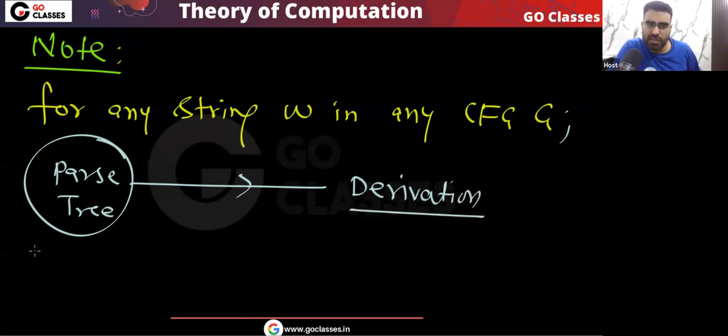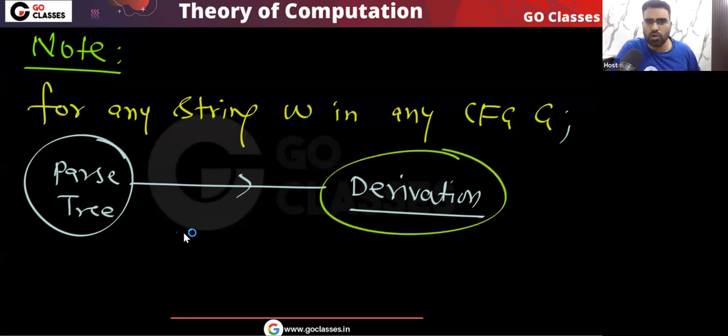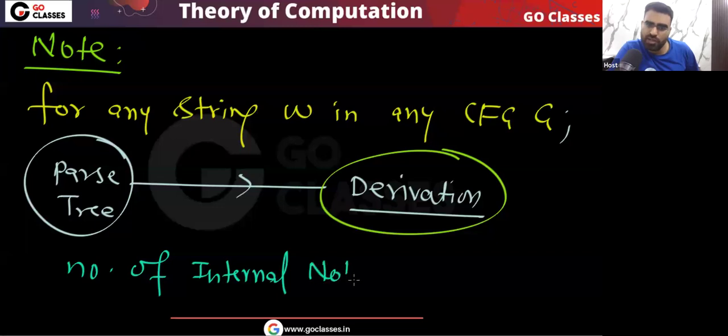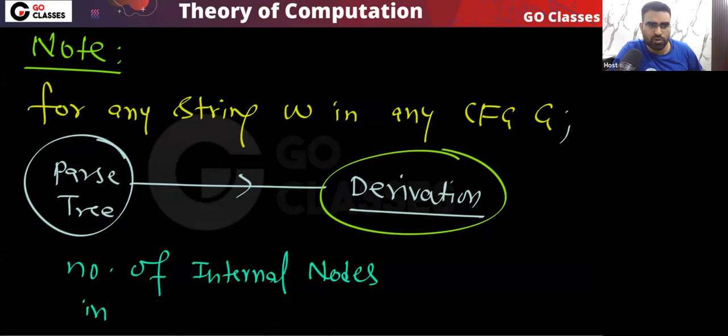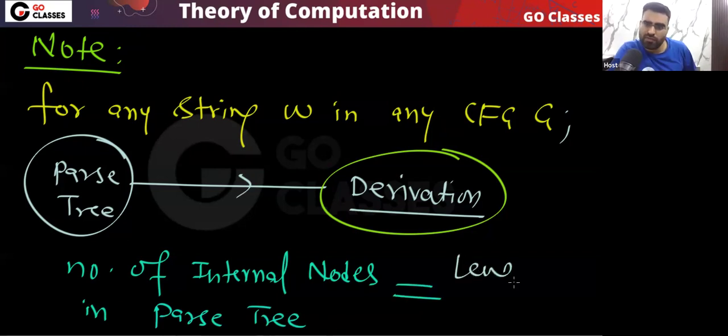The number of internal nodes in the parse tree will be equal to the length of the derivation.